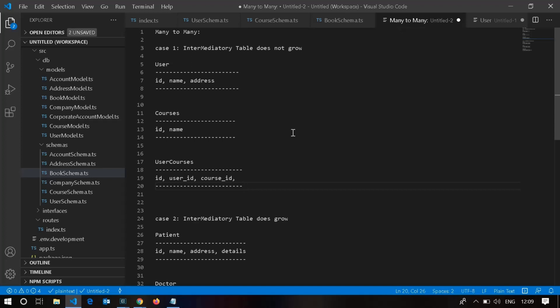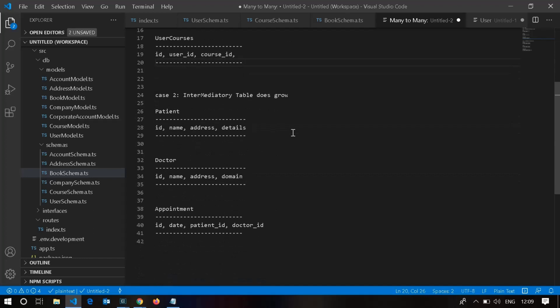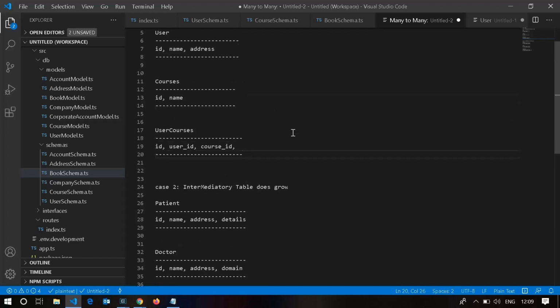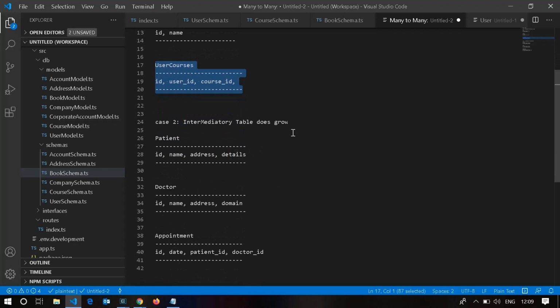So let's take another case, when the intermediary table does grow. Here I told you about user courses, where we used to create an intermediary table that will not grow. Suppose let's take a real-time scenario like patient, appointment and doctor.